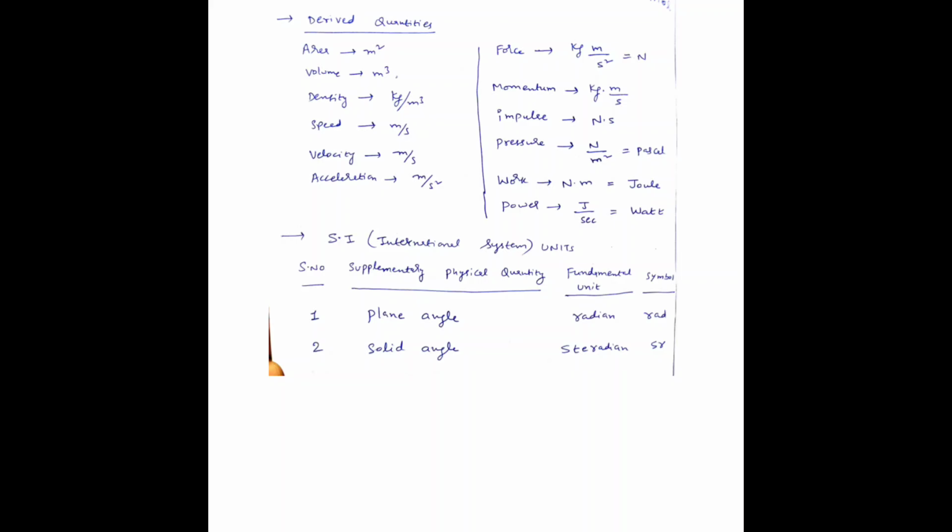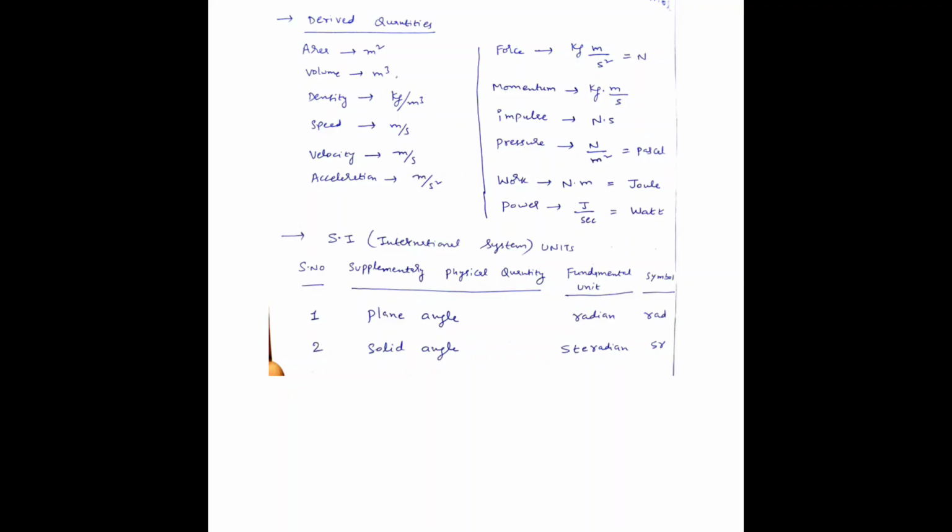Work: the unit of work is joule. Work is force into distance. Newton meter is also a unit of work. It is nothing but 1 joule. Power is equal to rate of doing work, that is joule per second. Joule per second is also called watt. Unit of power is watt.